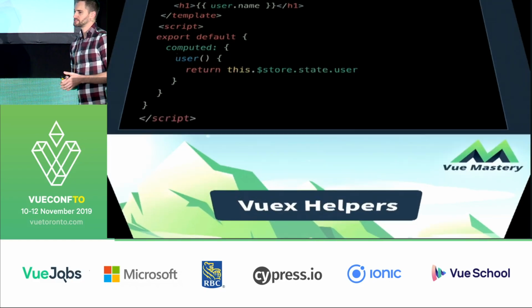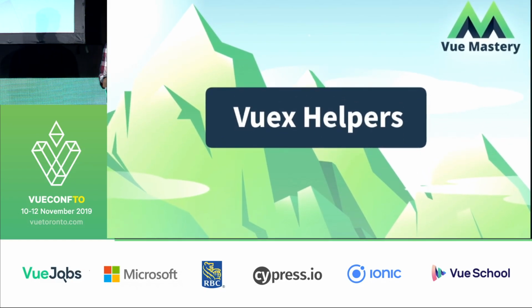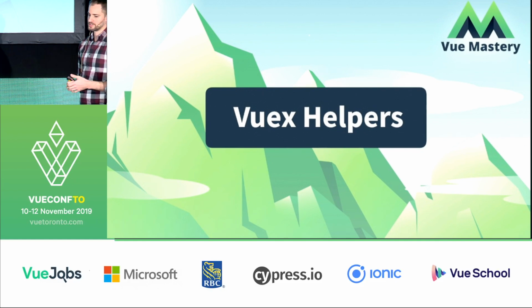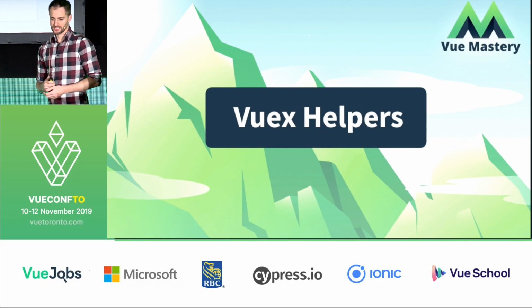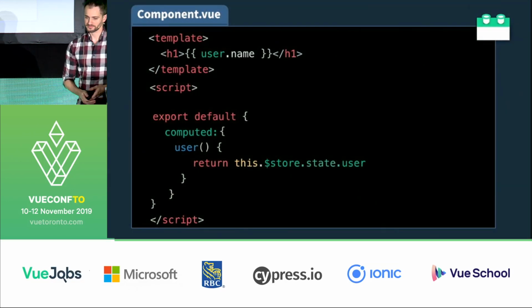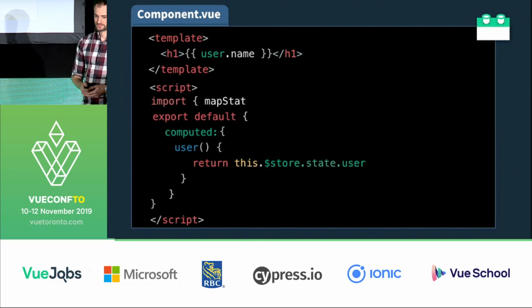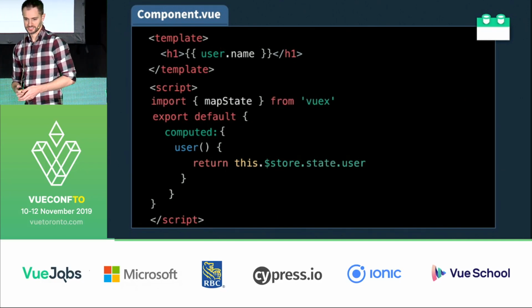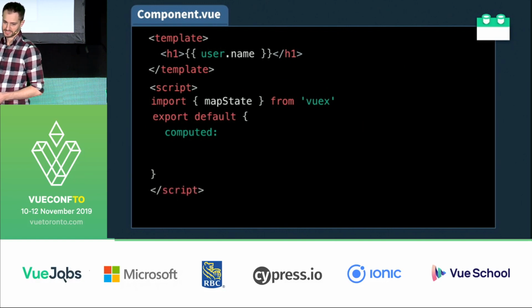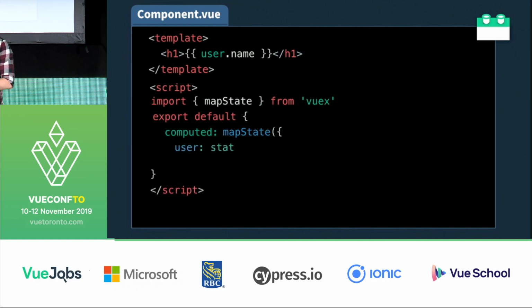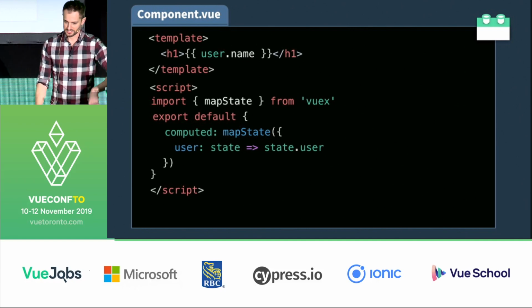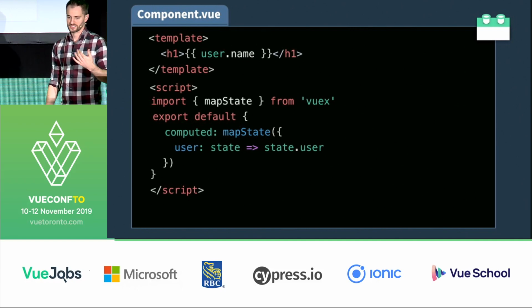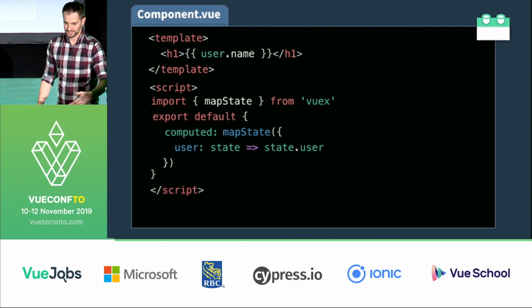Also, Vuex comes with helpers, which are a way to clean up your code and make it a little more readable and take up fewer lines. So let's look at using a Vuex helper, in this case called mapState. To refactor this, we could simply say mapState, pass in an object where the user is the state that we're mapping to, and then there's a function that's returning that state.